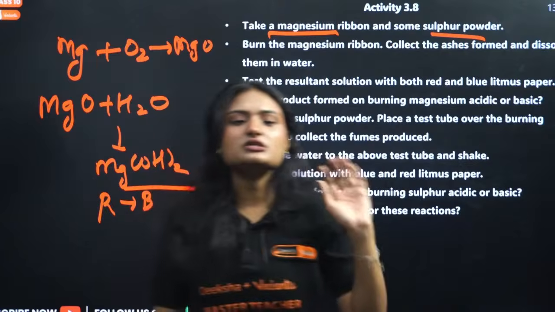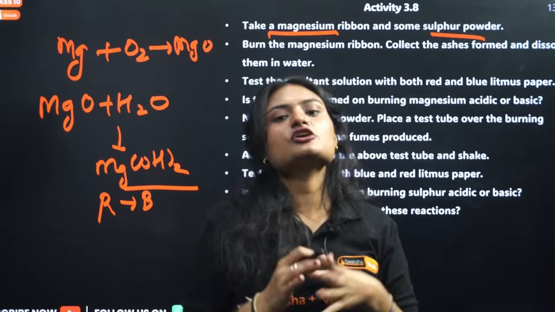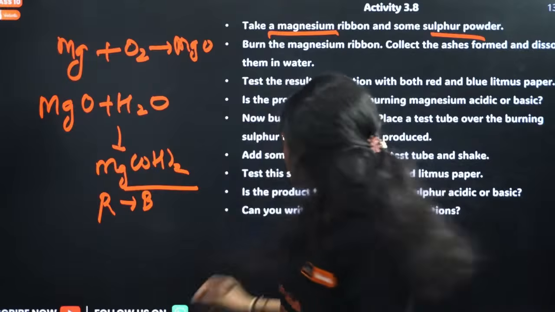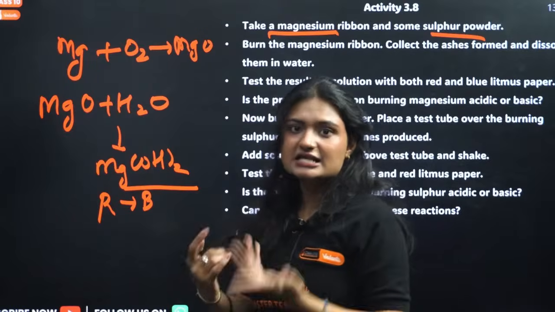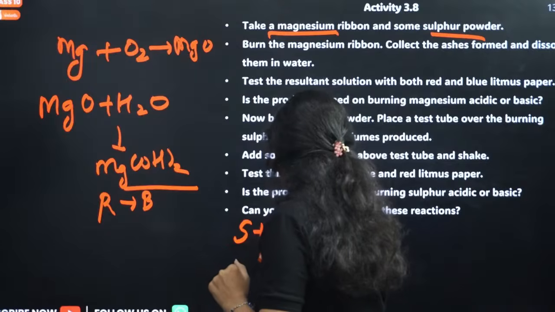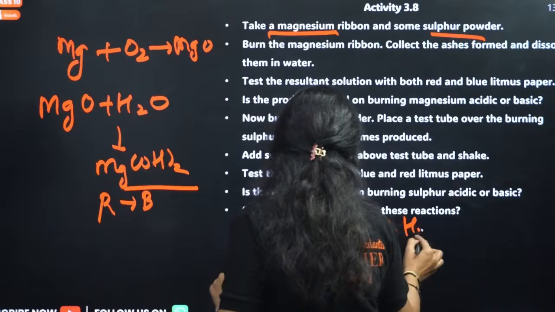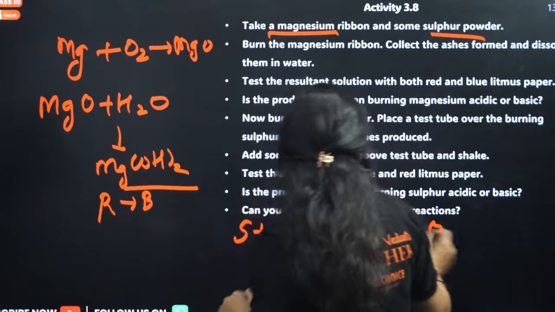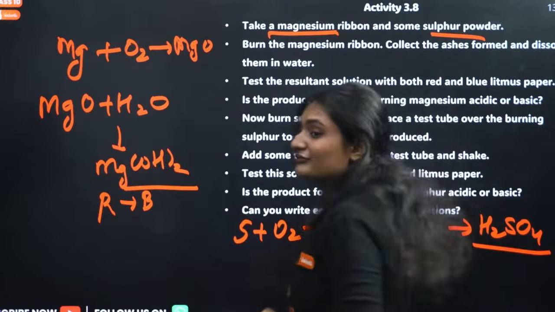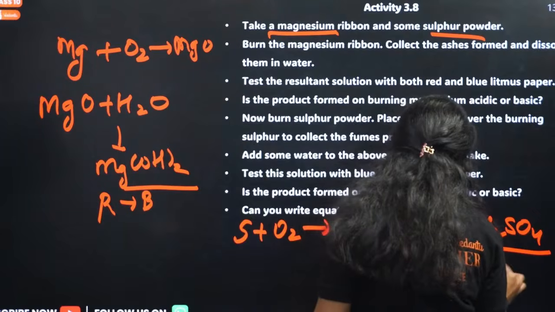Now let's talk about sulfur oxide. Sulfur is a non-metal, it will form a non-metallic oxide, and sulfur oxide is acidic, right? Because non-metal oxides are acidic in nature. So if you have sulfur combining with oxygen, we get sulfur oxide. And if we dissolve sulfur dioxide in water, we get sulfuric acid, and this will turn blue litmus red.